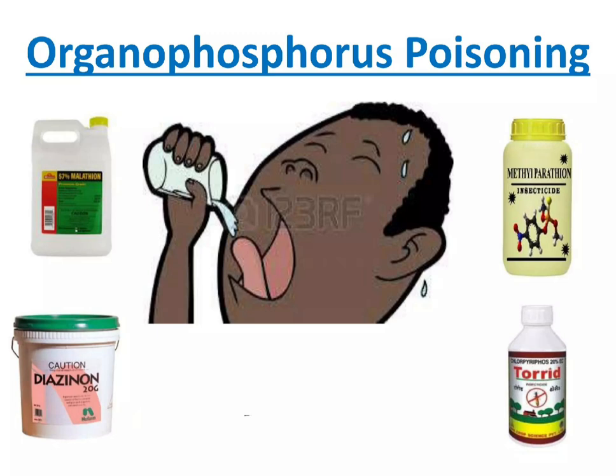The oxime which we normally give is pralidoxime. 1 gram stat, or 30 mg per kg in 100 ml normal saline IV over 30 minutes. One more point here is that we give the infusion very slowly over 30 minutes to prevent cardiac arrest because of fast infusion. So this is it with the OP poisoning that I have read today. That's it.